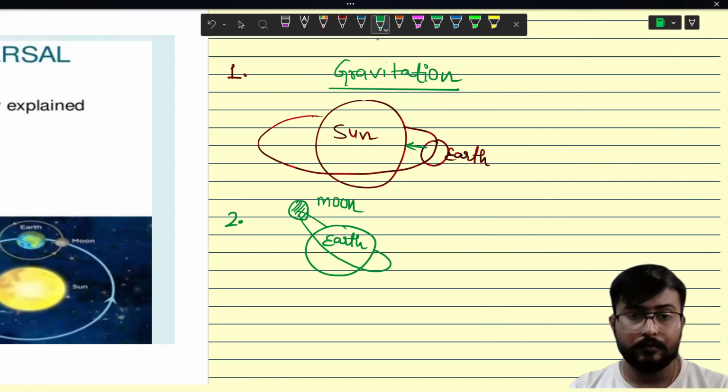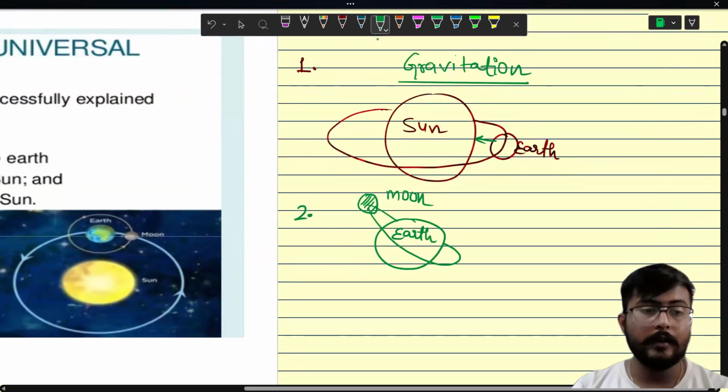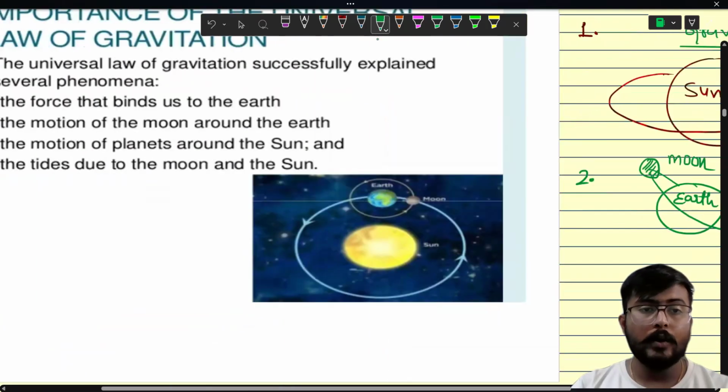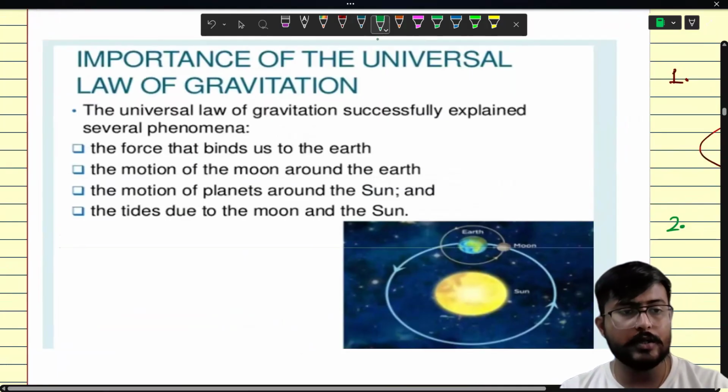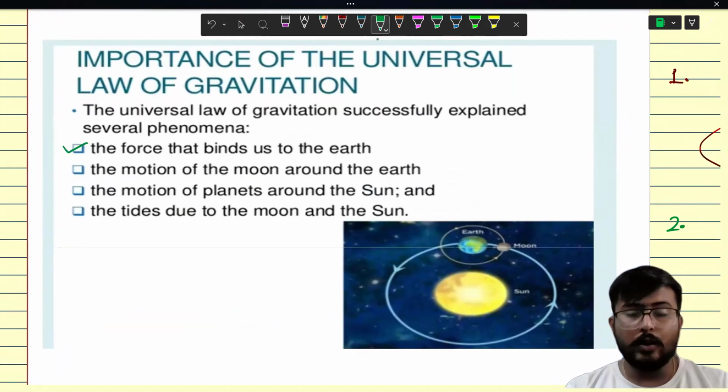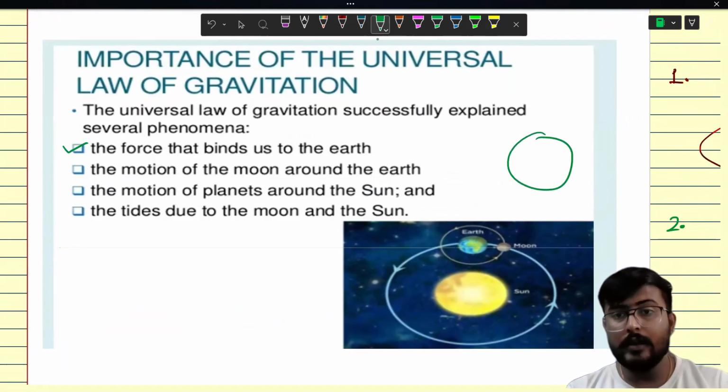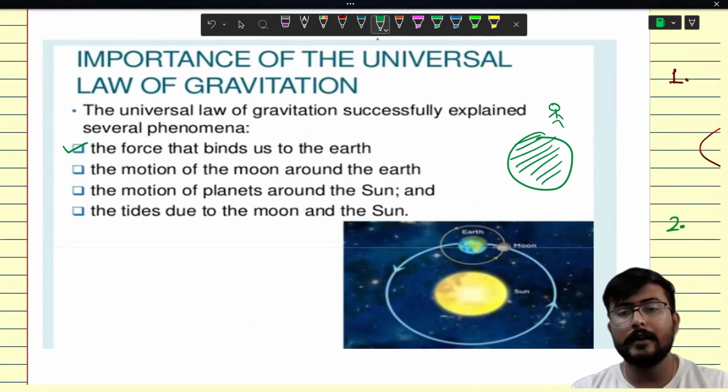Okay. Now, the question is, what is the importance of this universal law of gravitation? So basically, you can also see that this gravitational force binds us to Earth because we also have mass. And our mass is also being attracted by the Earth.